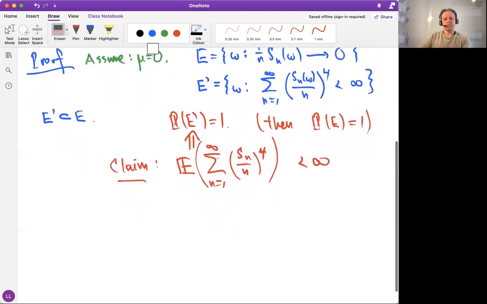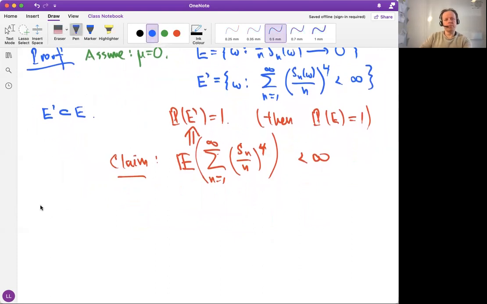Then what? Let's use how Fubini helps us here. Fubini helps us if you think of the sum as a counting measure, counting elements, and this is a probability measure. So actually, the expectation of the sum of Sn over n to the fourth, we can think that this is actually a double integral.